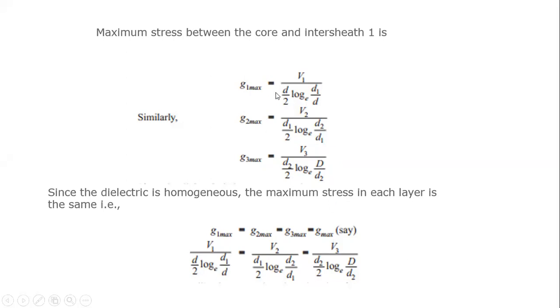Therefore, we substitute all the formulas: G1 max is equal to V1 by (d by 2) log e (d1 by d), G2 max is equal to V2 by (d1 by 2) log e (d2 by d1), and G3 max is equal to V3 by (d2 by 2) log e (D by d2).